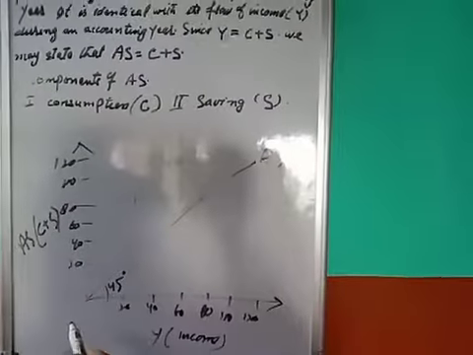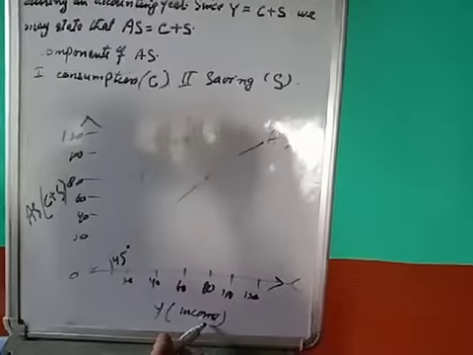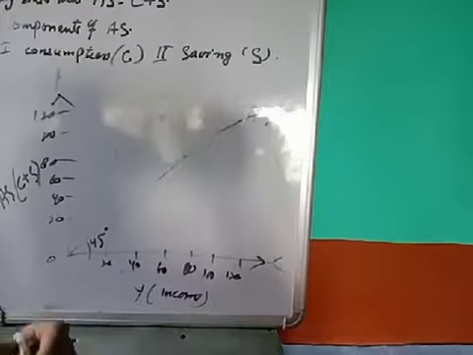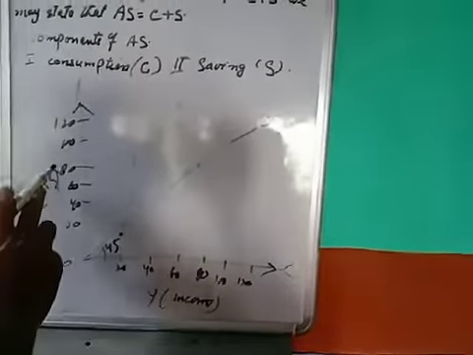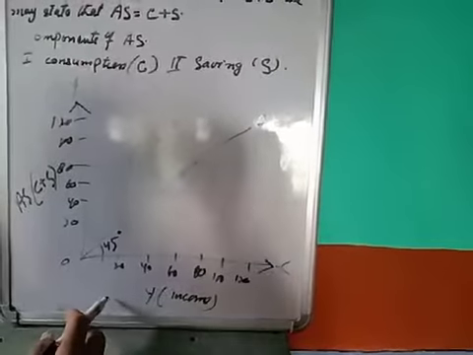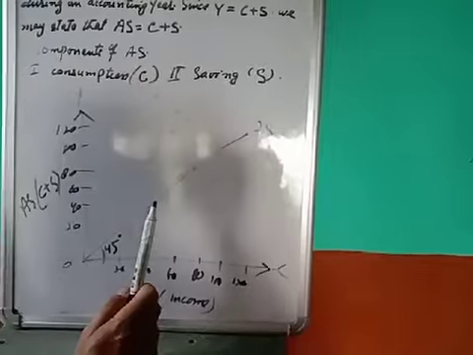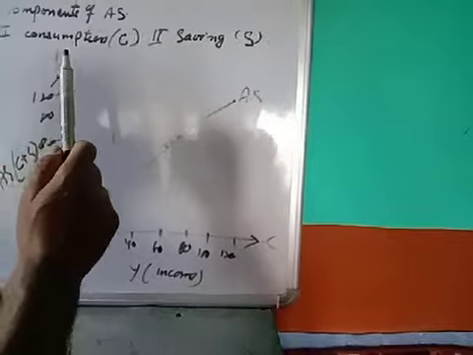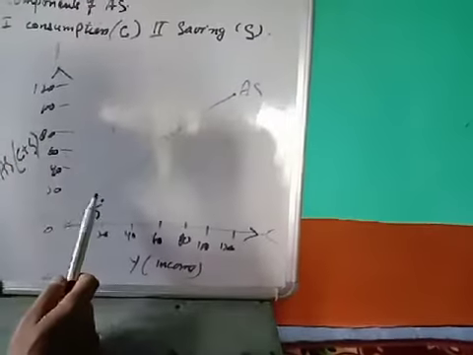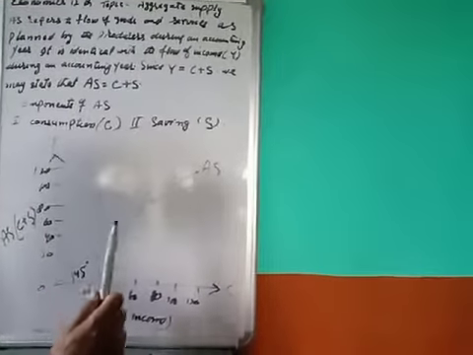In this diagram, on the OX axis we have taken Y, that is income. On the OY axis, we have taken AS, which is equal to consumption plus saving, that is C plus S. It shows an obvious identity between income and C plus S. Note, Y here refers to personal disposable income.